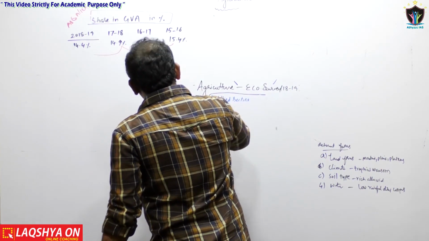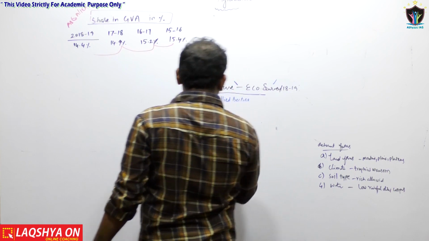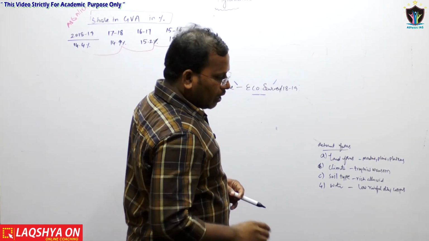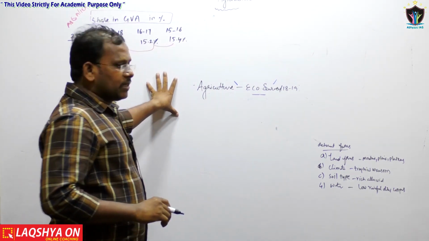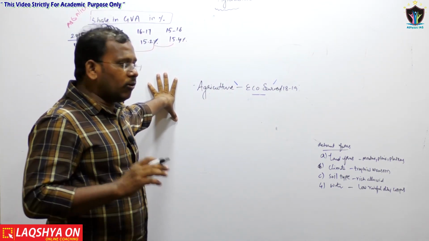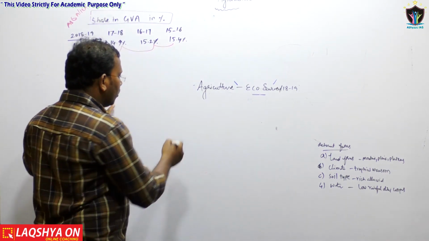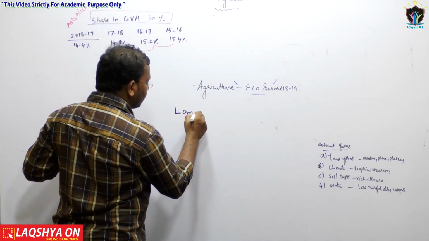Now, the last basic thing about the agriculture and allied sector: agricultural development is determined by 4 factors in the economy. One is land farms.